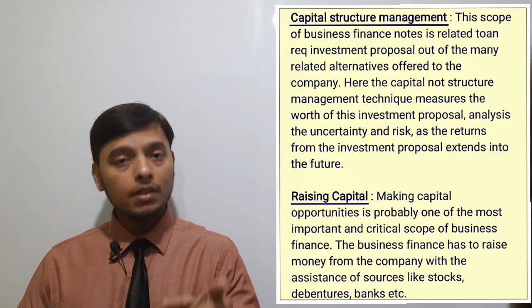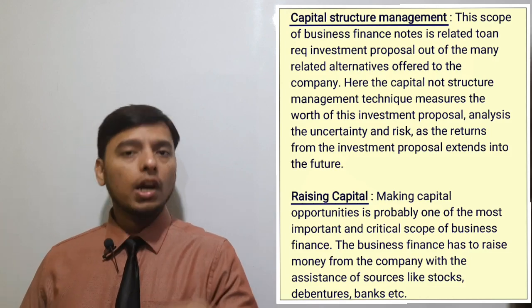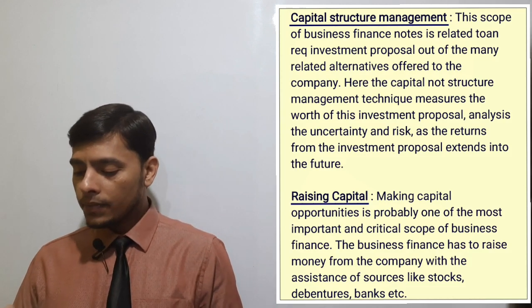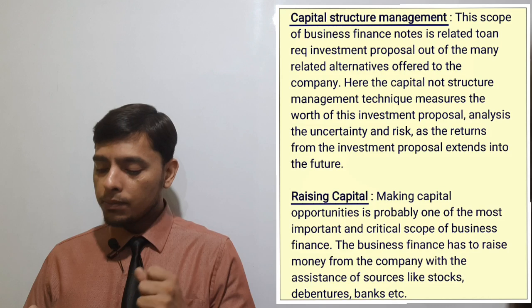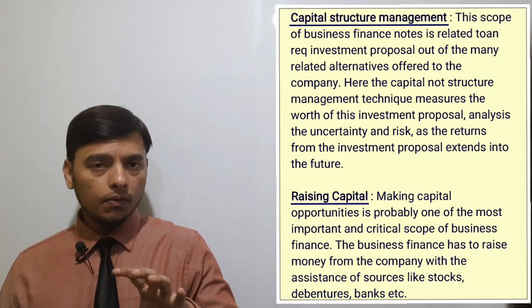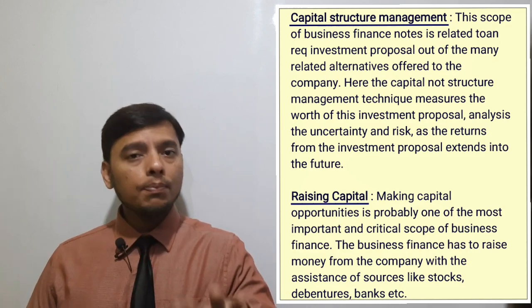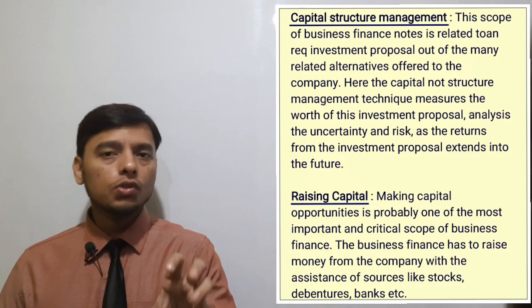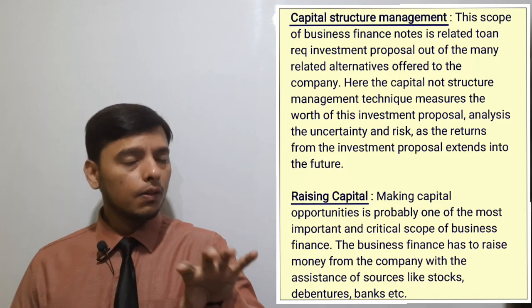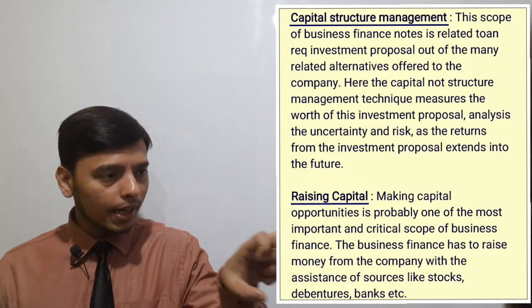Now here it is written capital structure management. Business finance helps us to manage our capital structure. How? Let's see. This scope of business finance is related to the required investment proposal out of the many alternatives offered to the company. We know that there are many sources of finance. Capital structure helps us decide from which source we have to arrange our finance. Capital structure management does these things: different sources are there, whether in the form of debt or equity. Then we have to analyze.